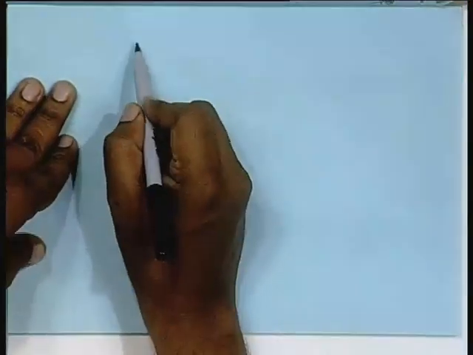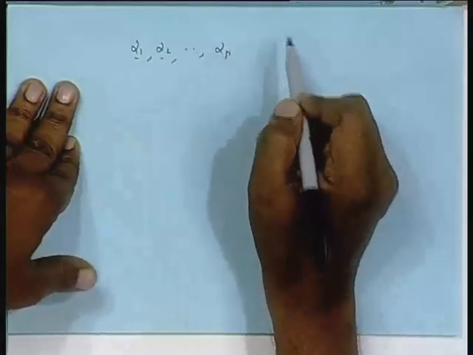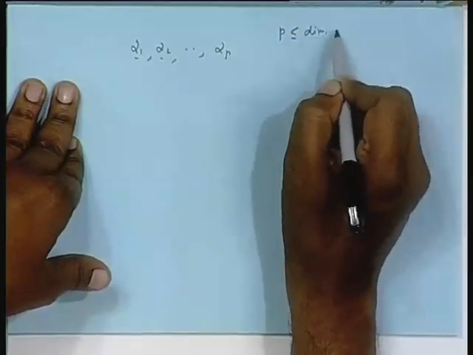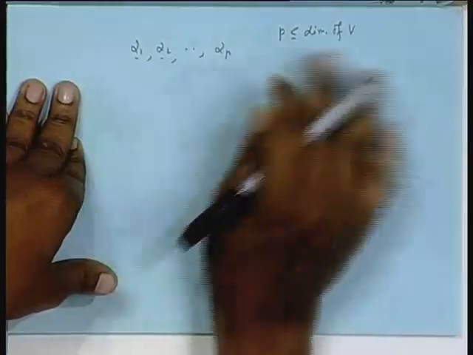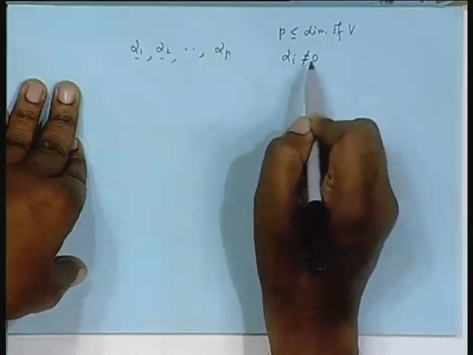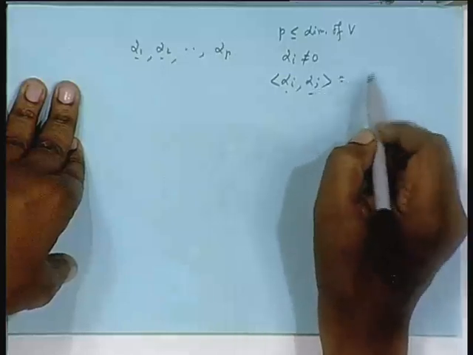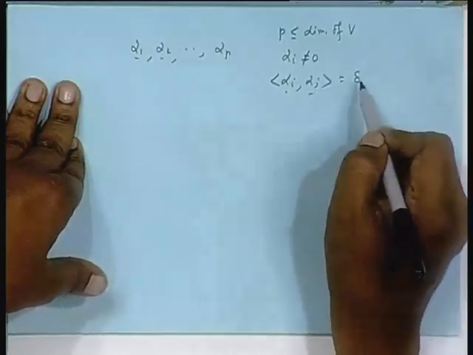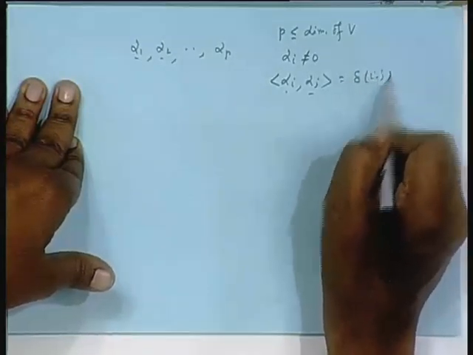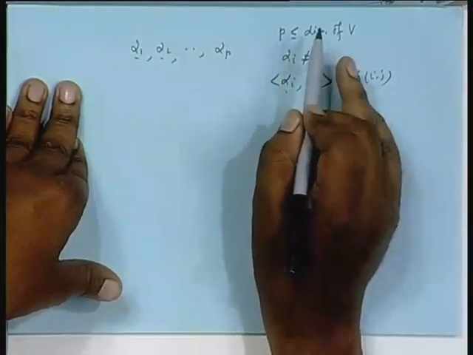Suppose you have been given some vectors alpha 1, alpha 2, ..., alpha p in a vector space. P of course has to be less than or equal to the dimension of the space, dimension of V. That we will see why. You are taking vectors, no alpha i is the 0 vector, and given alpha i, alpha j is delta i j. What does it mean? Quickly, because time is running out. You will see why I am taking p a little later.